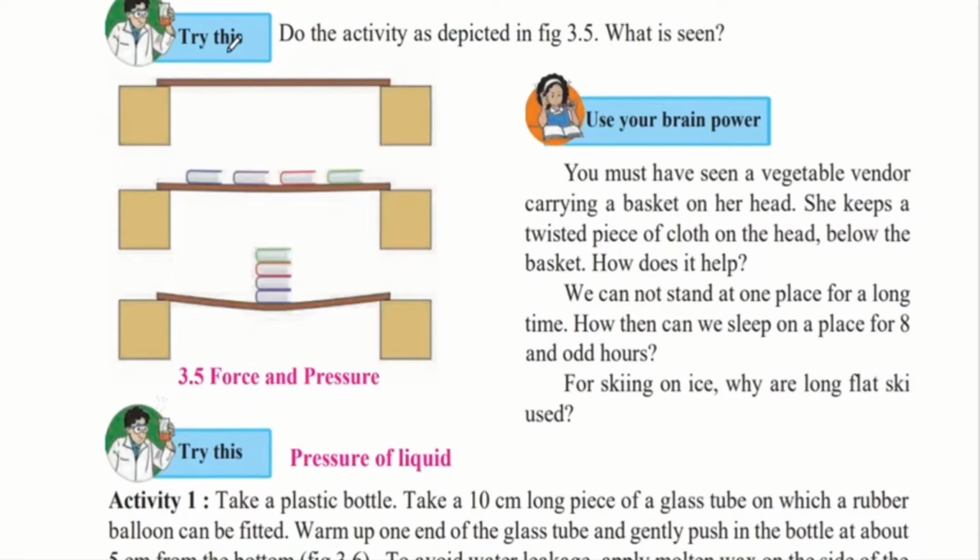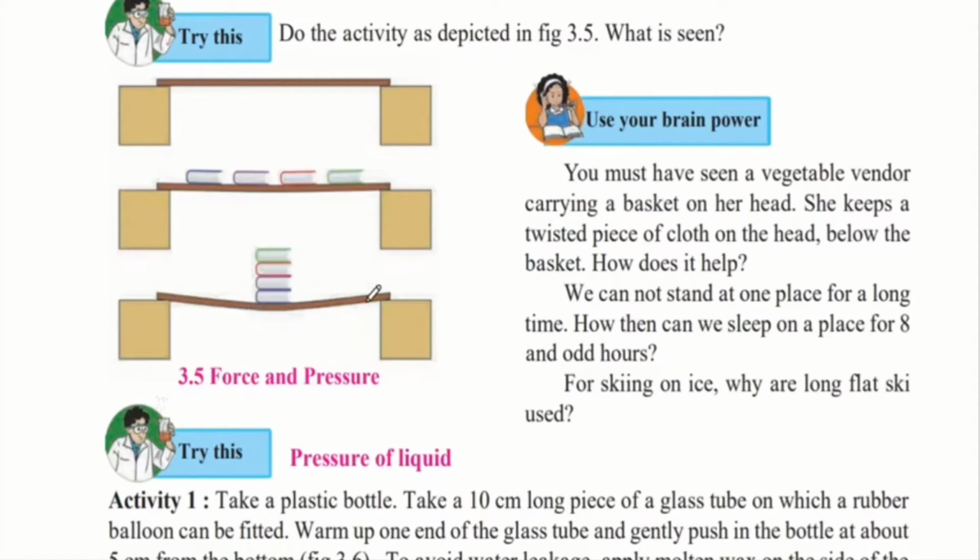Try this. Do the activity as depicted in the figure. What is seen? In this figure we can see that a wooden plank is placed in between two pillars, and in the first case there are 4 books kept horizontally on the plank, and in the second case they are stacked on top of each other vertically. The difference that we see is, even though the books are the same, in the first case the plank maintains its shape, but in the second case, because of the weight of the books, the plank has bent.